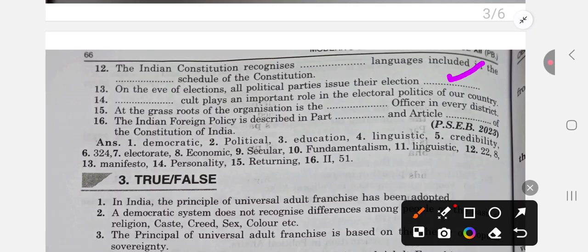Question number 14: dash cult. Dash cult means personality cult plays an important role in electoral politics of our country. Here it will be personality cult. At the grassroots level of organization is the dash officer in every district. Returning officer.